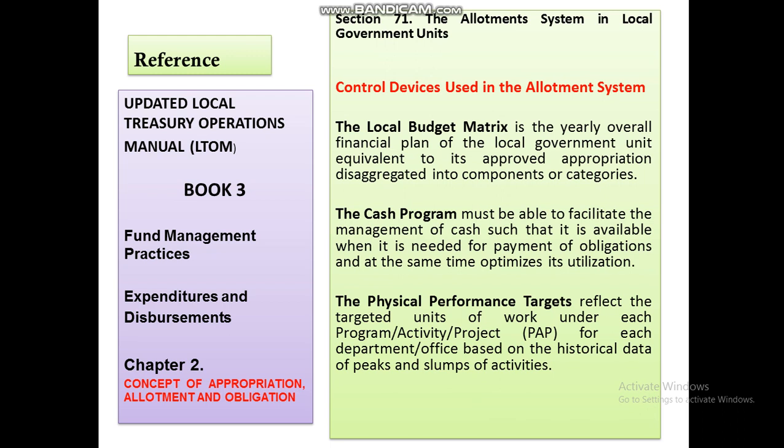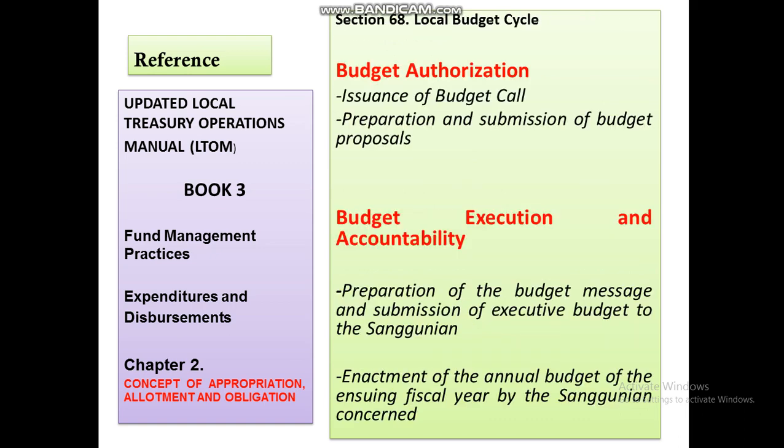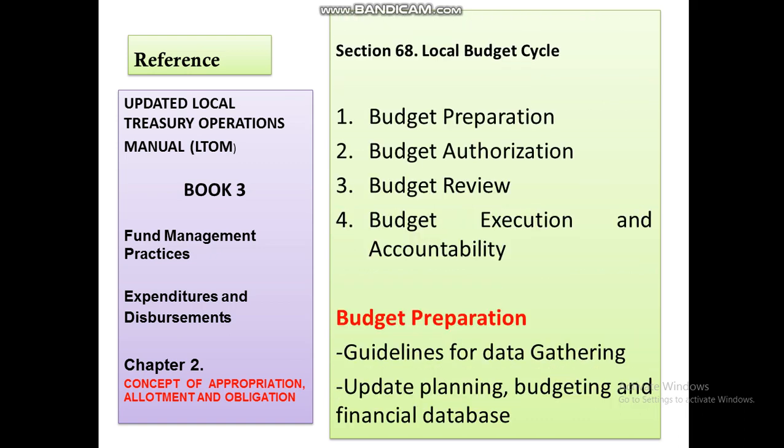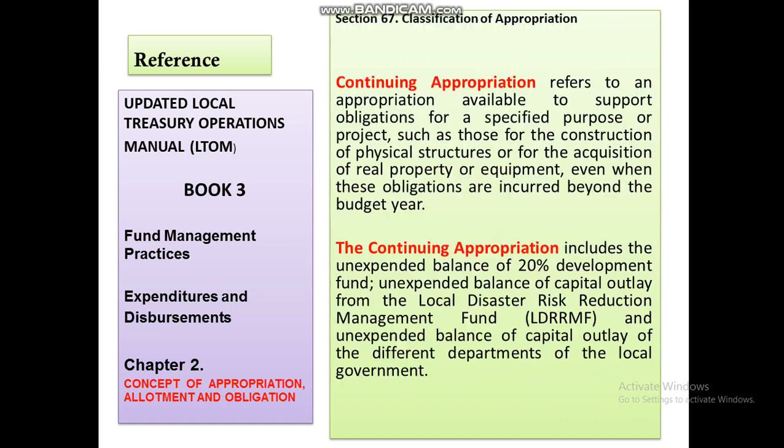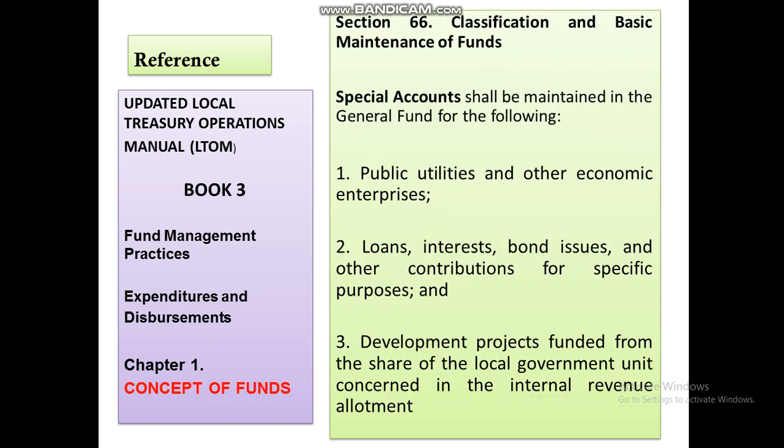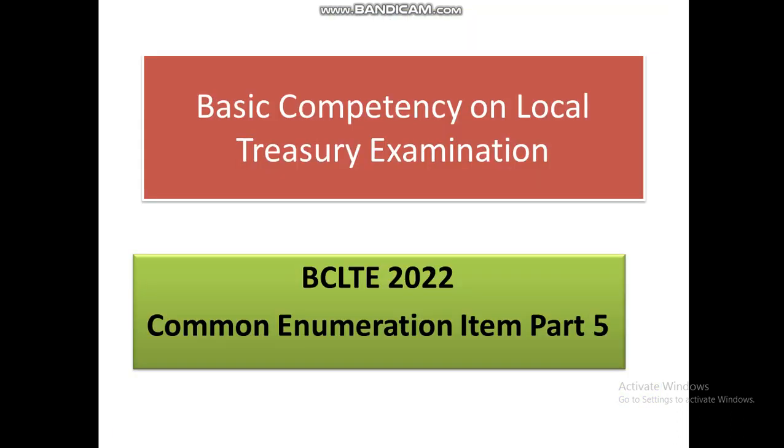Just always familiarize the LBM, the cash program, and the PPT. The local budget cycle, the appropriations, and the 3 different government funds. Those are the basic most enumerated items for ating book 3, chapter 1.